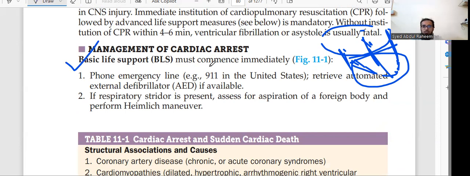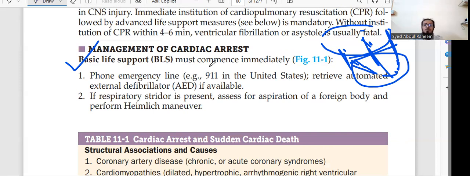Whenever you see a patient having this problem, with cardiac pain, unable to breathe, suddenly about to collapse, as a person you have to give basic life support until he reaches the expert center or hospital.